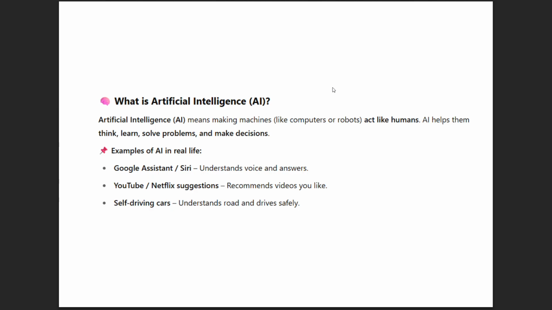Computers or robots that act like humans, they can think, learn, solve problems and make decisions like us. So that is artificial intelligence. For real life examples, we can see Google Assistant, Siri, YouTube, self-driving cars. These are some examples.